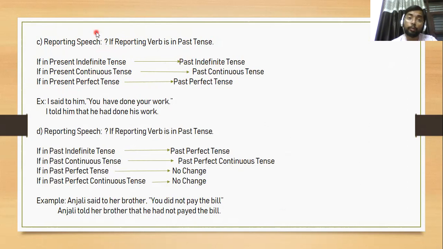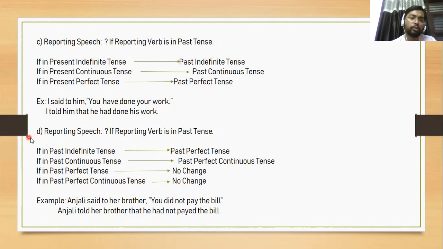If the reporting verb is in the past tense, and the reporting speech is in the present perfect tense, it will change into past perfect tense. Now take one example here. It is very important. I said to him, you have done your work. Said to is changed into told. You is the second person and it will change according to the object, he. And you have done your work is in the present perfect. Now it will change into past perfect, had done his work.